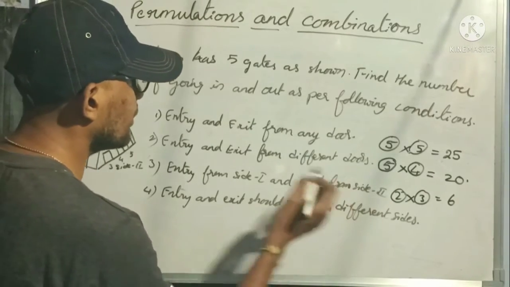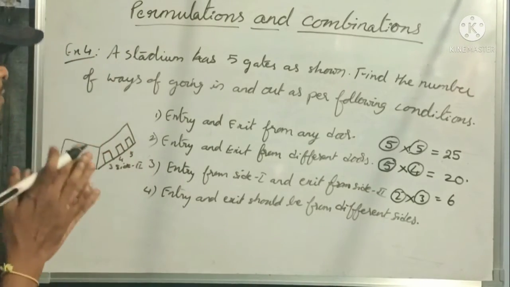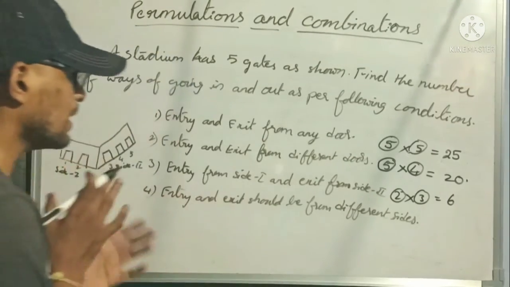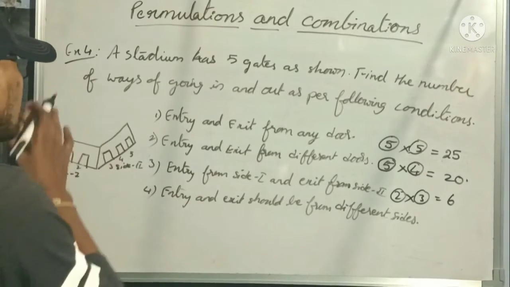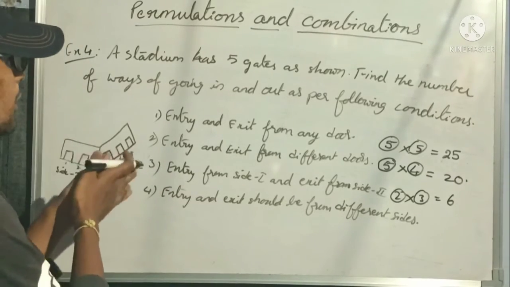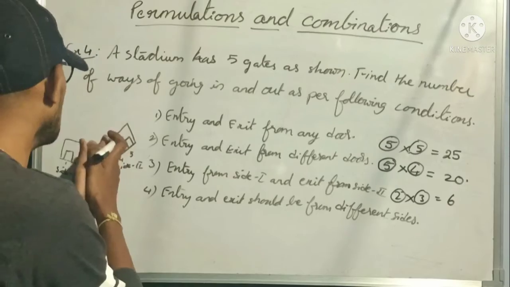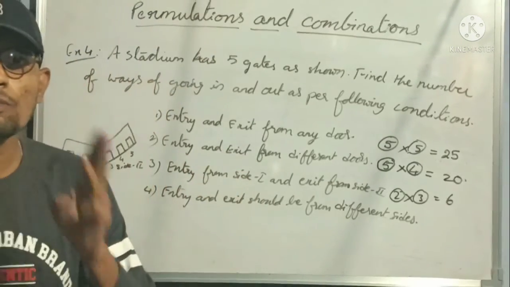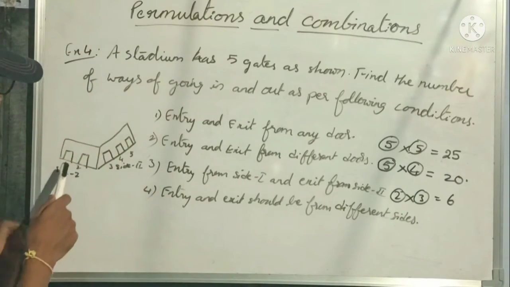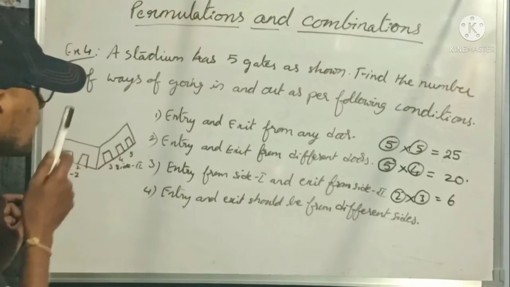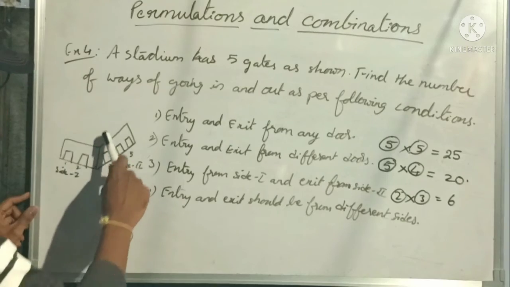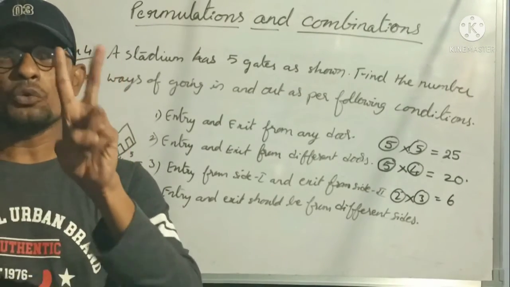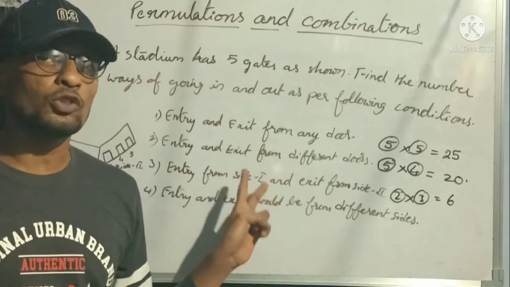Entry and exit should be from different sides. Now this is very, very important. Listen. Entry and exit should be from different sides. Means he is not mentioning whether you have to come from side 1 and exit from side 2, or you have to come from side 2 and exit from side 1. Clear? So 2 different possible ways are there. Either you may go from side 1 and come out from side 2, or you may go from side 2 and come out from side 1. That's why two different conditions are given in the same question here.